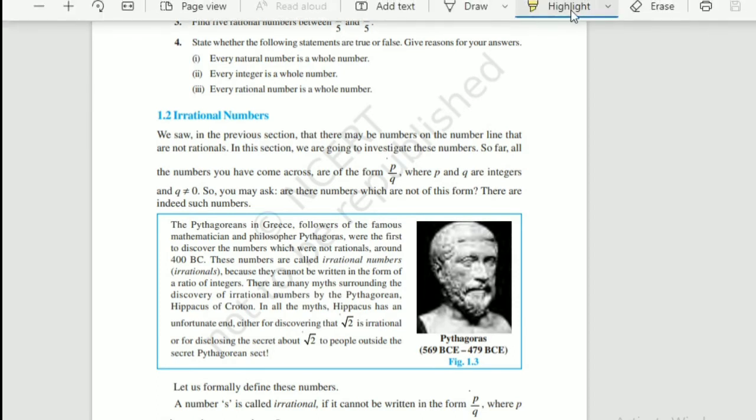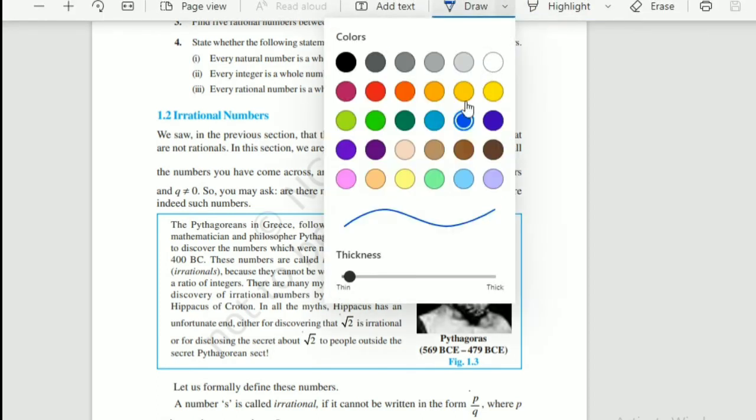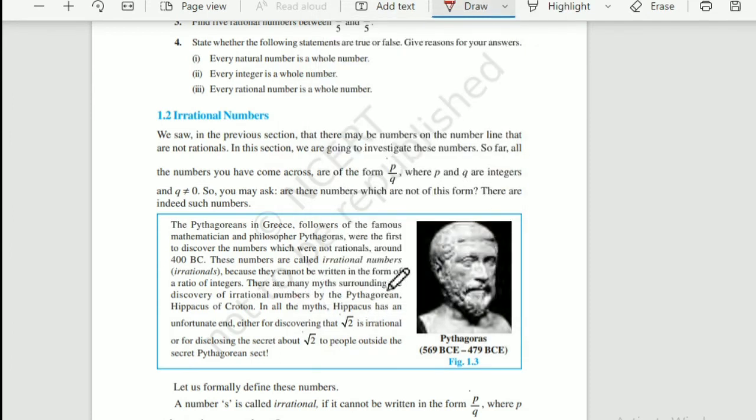Let us talk about the history of Hipparchus. So who was Hipparchus? This person is Pythagoras. Hipparchus was a follower of this man, and followers of Pythagoras used to be called Pythagoreans. So Hipparchus was a Pythagorean. Now Pythagoreans used to believe that every number can be represented like p by q.